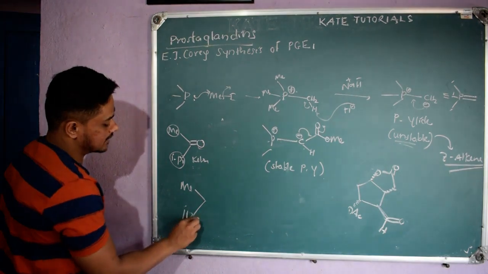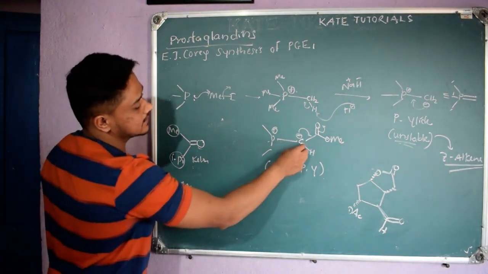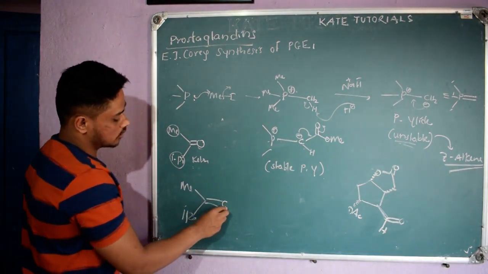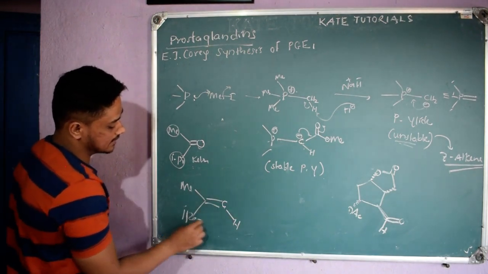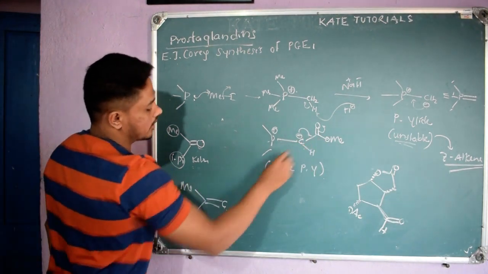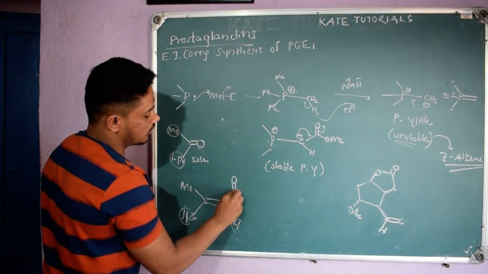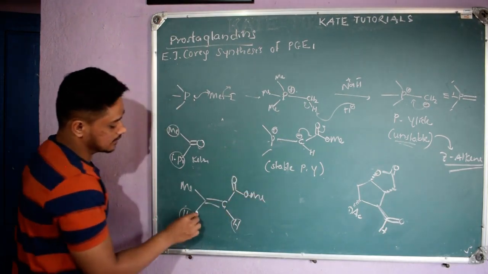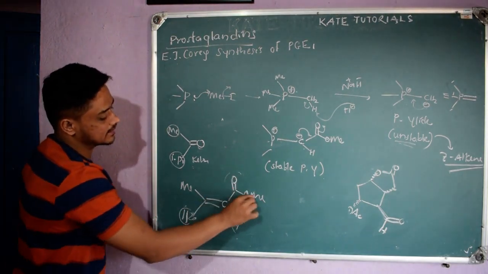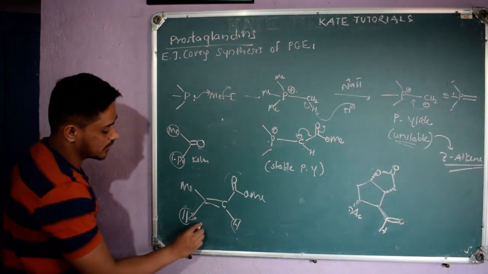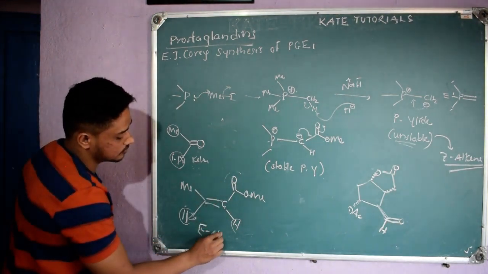So isopropyl is there, double bond. Here CH is there, right? So H will come where the bulky side is, and this COMe will come here. If you see, this is the bulky side for this carbon, and this is the bulky side. Both bulky sides are opposite, so we will get E alkene.